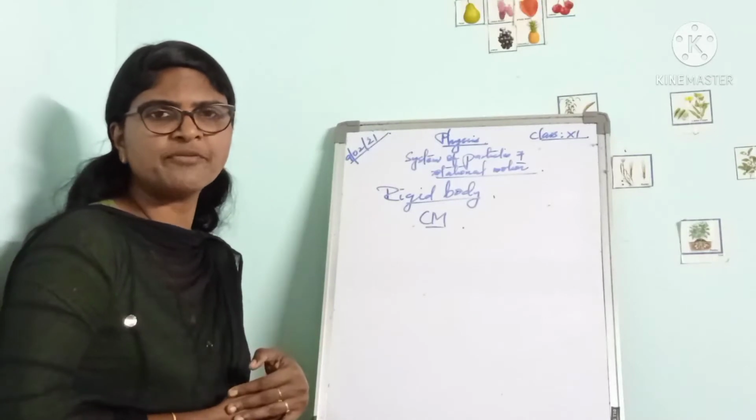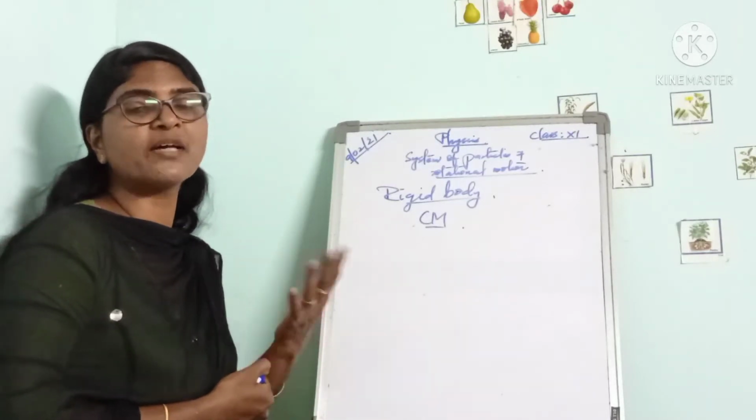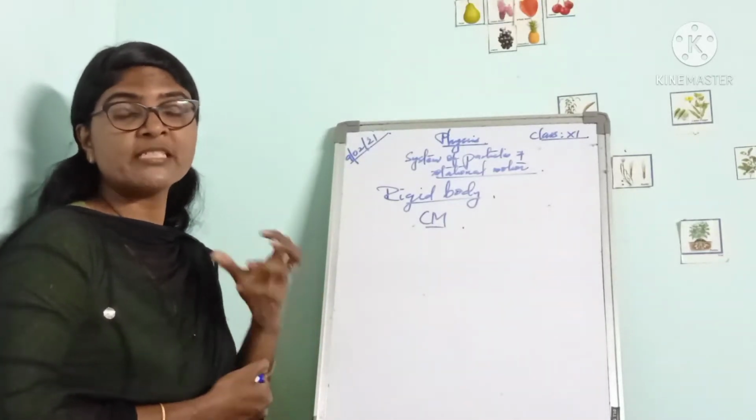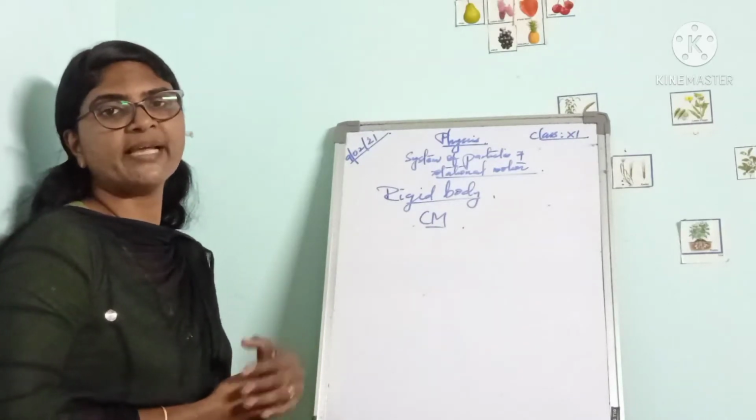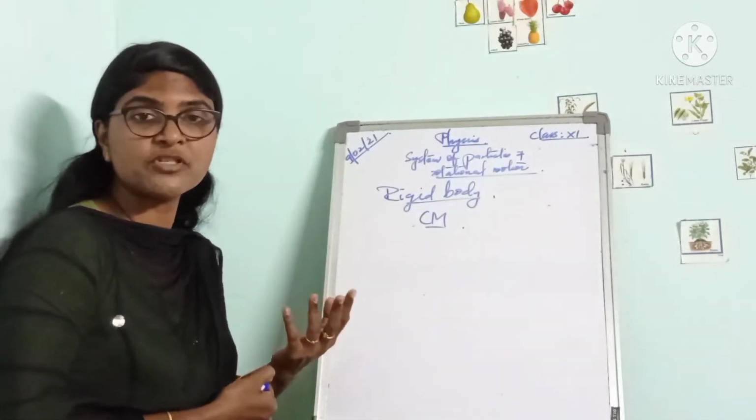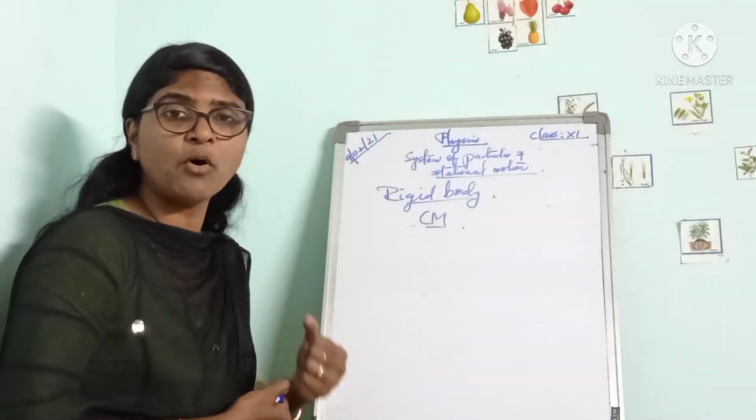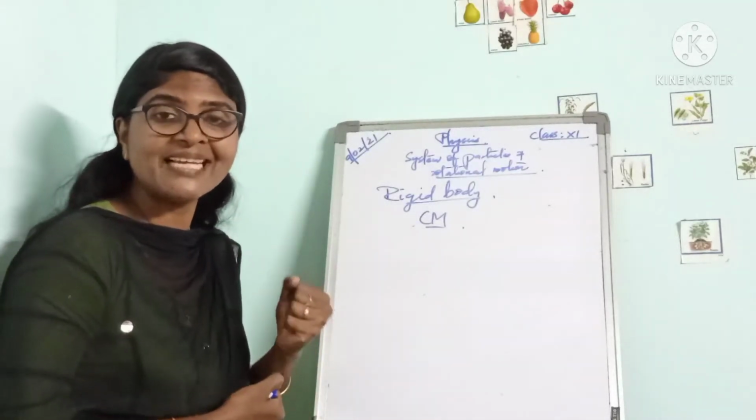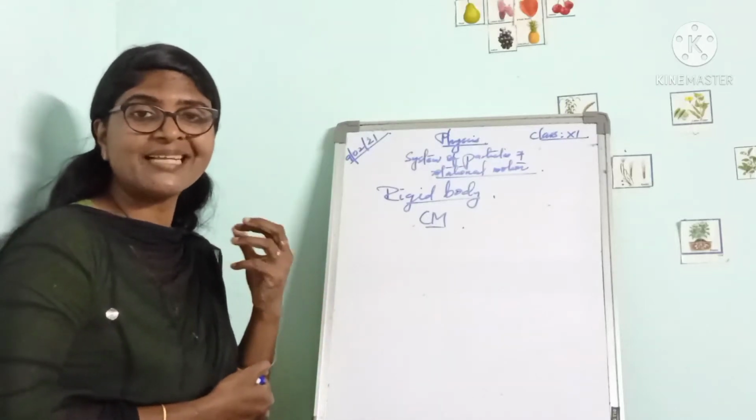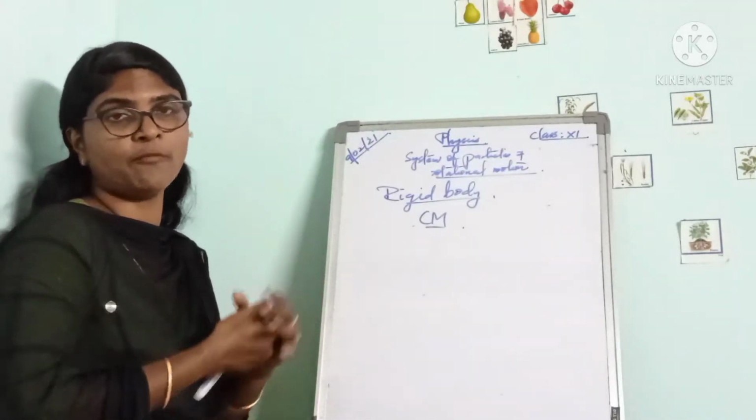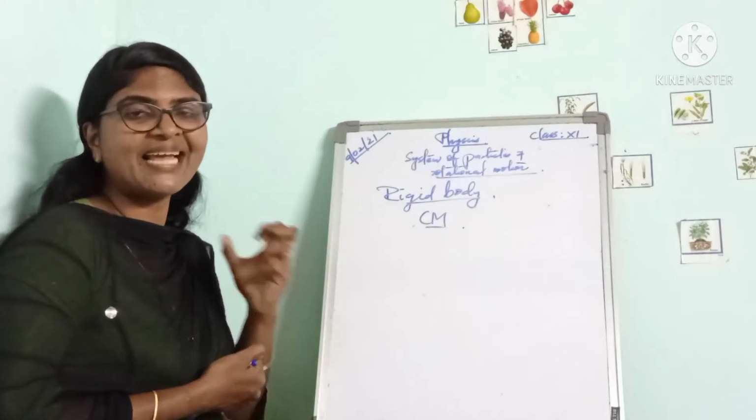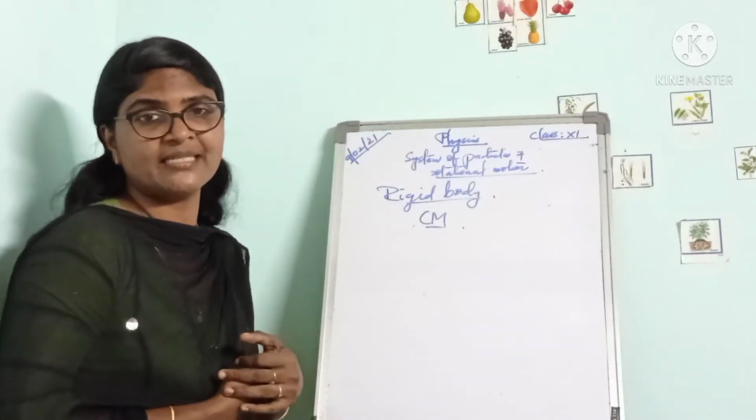First is the shape of the body and the distribution of mass in the body. In the case of symmetrical bodies, the center of mass lies exactly at the center.